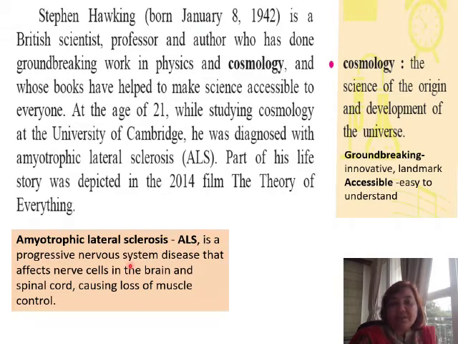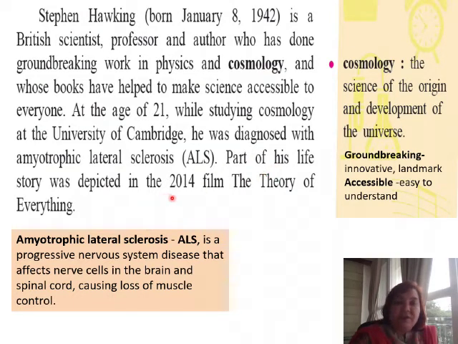It is a progressive nervous system disease that affects nerve cells in the brain and spinal cord, causing loss of muscle control. So, just when he was a student, he was diagnosed with this disease.